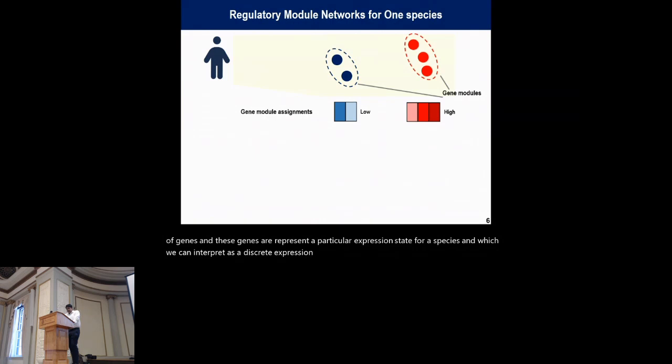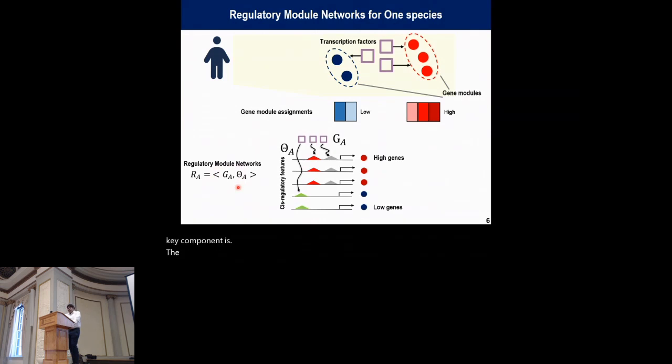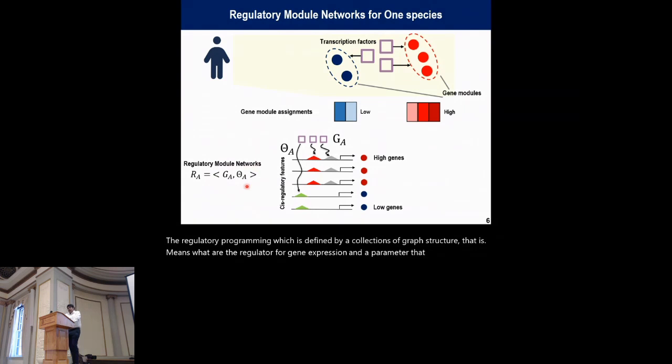Next, in the regulatory module network, the key component is the regulatory program, which is defined by a collection of graph structure, that is G, meaning what are the regulators for gene expression, and a parameter that estimates how a regulator predicts the expression state of a gene module. So as we are using simple linear regression, the parameter would be the regression coefficient.